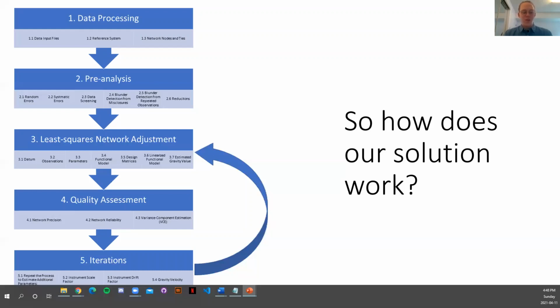In the fourth step, we take an assessment of the quality of the adjustment by looking at the network precision and reliability and providing a variance component estimation on the residuals. Finally, the fifth step is building on steps 3 and 4 to estimate more parameters. So building on the gravity value to estimate the scale factor, drift factor, and gravity velocity eventually.